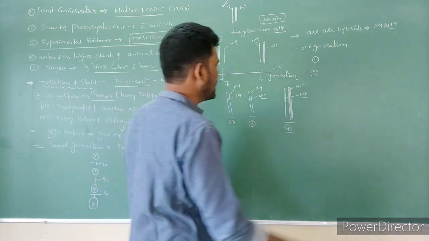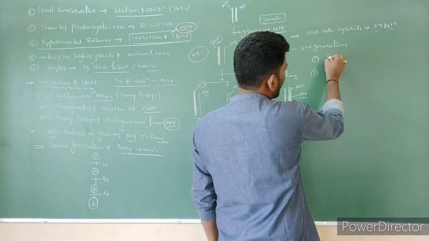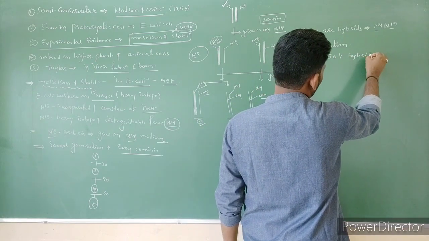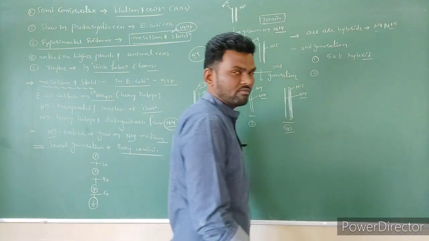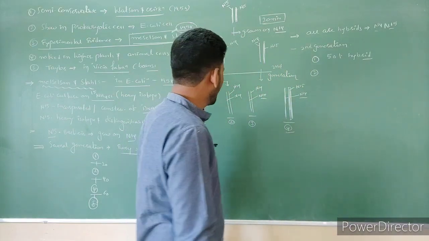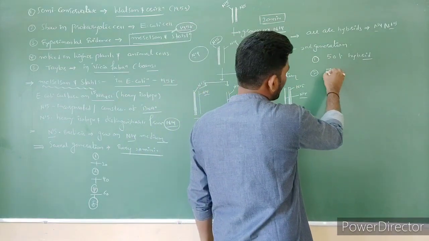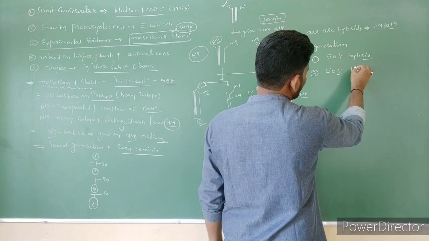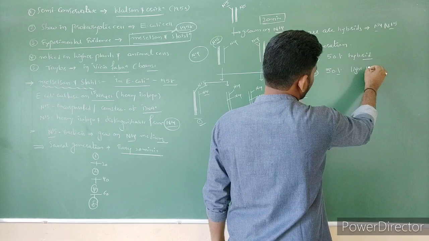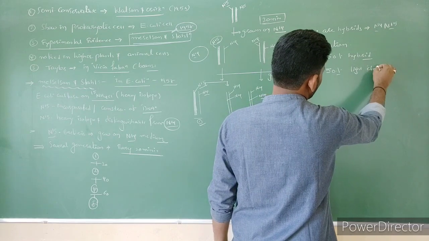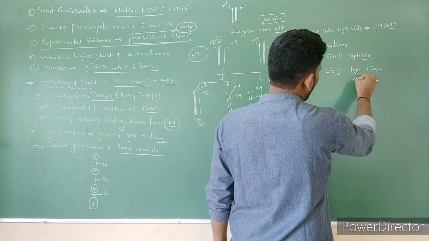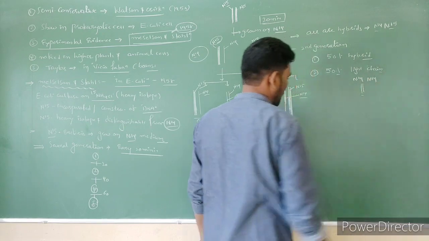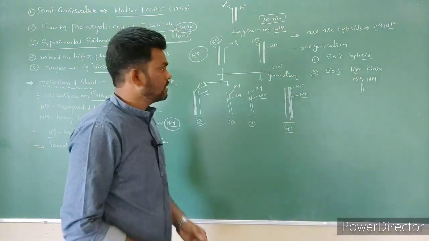It means 50% of the DNA molecules are hybrids containing N14 and N15, and the remaining 50% of the DNA molecules are light, containing only N14 and N14 strands.